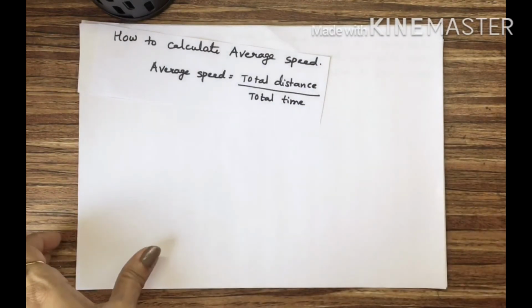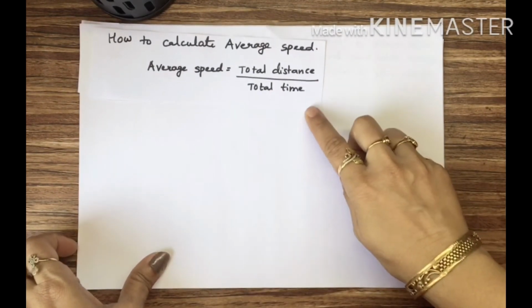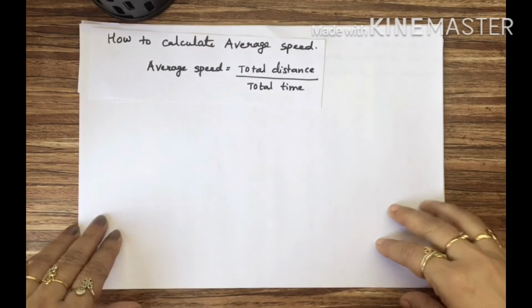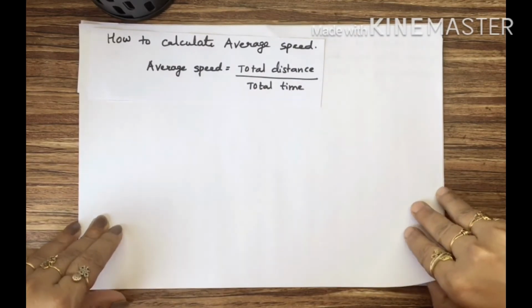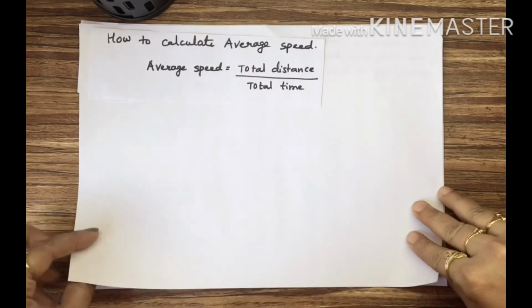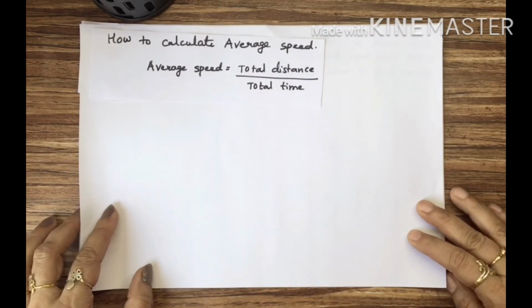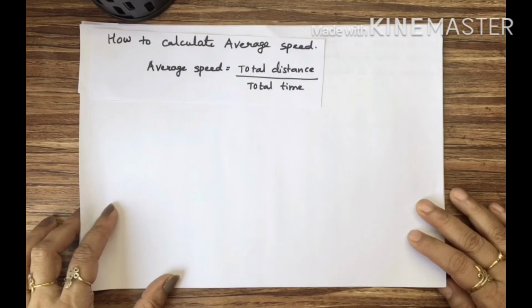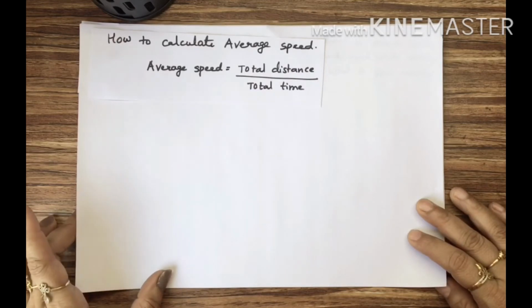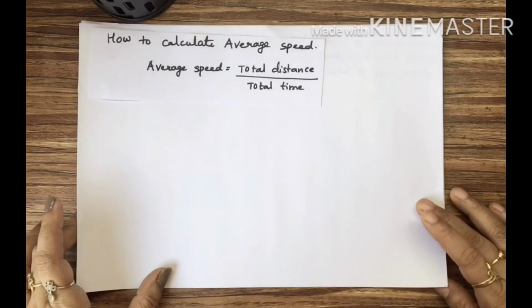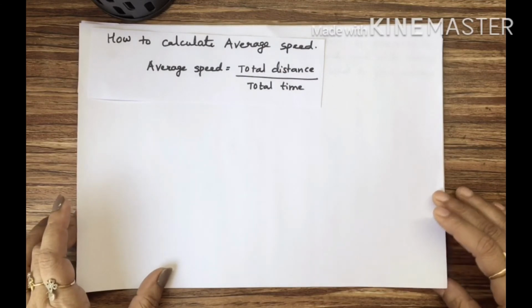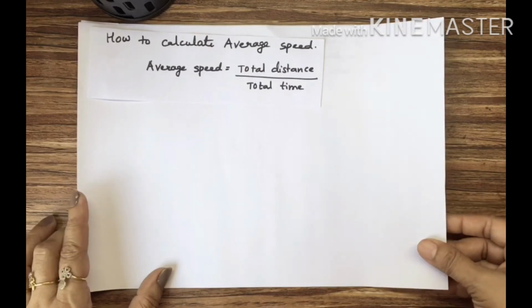Now, how to calculate average speed? Average speed means total distance covered upon total time taken. Suppose from home you went up to the auto stand by walking. There you took an auto. After that the auto left you on the main road. From there you went inside to reach your school. So you have to calculate how much distance you have covered and how much time you have taken. The total distance upon total time will give you the average speed.